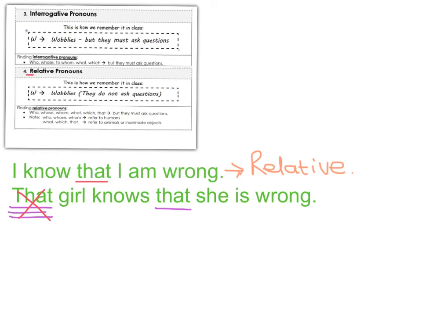Remember what I said? A relative pronoun has all the W words, but it can also have that. But please remember that cannot point to something. It's more like an explanation. Therefore, this one is incorrect because it says that girl. It points to something. It's not an explanation. But let's have a look at this one. That girl knows that she is wrong. Here we go with an explanation. That she is wrong is an explanation. And therefore I know it is a relative pronoun.